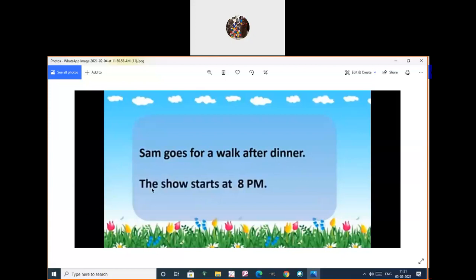In the same manner, the show starts when? So what word is there to connect that sentence? At, very good. At 8 p.m. So if you see these two sentences, after as well as at, after and at show the time when the event happened, isn't it? So we come to know that the work started after dinner. Here, the show starts at 8 p.m. So these two words are prepositions only.